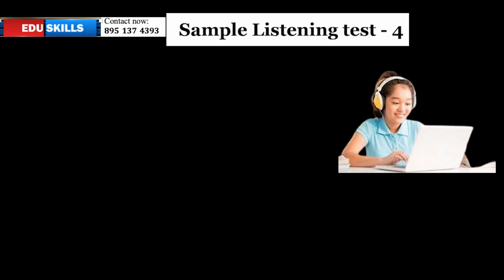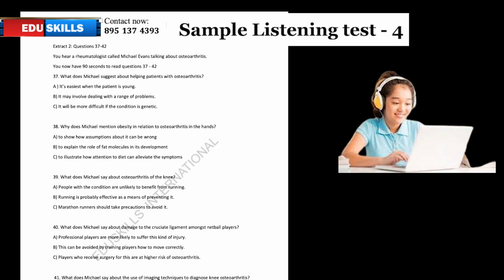Now look at Extract 2. Extract 2, questions 37 to 42. You hear a rheumatologist called Michael Evans talking about osteoarthritis. You now have 90 seconds to read questions 37 to 42.